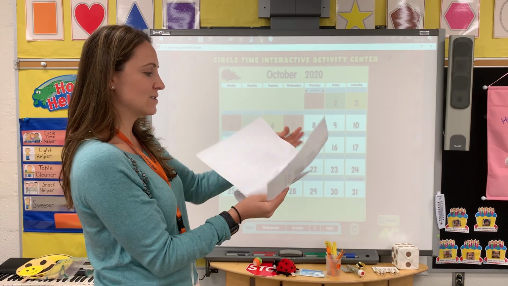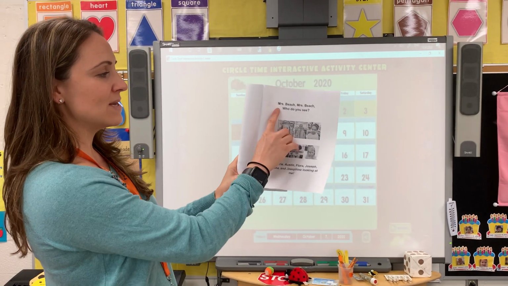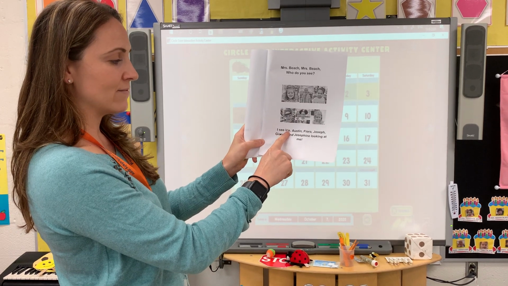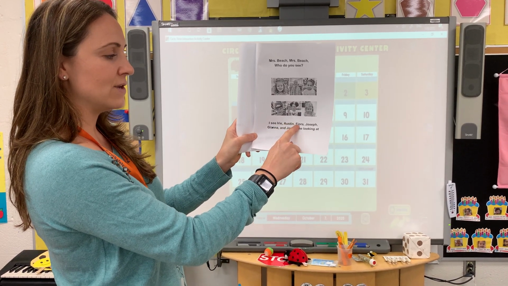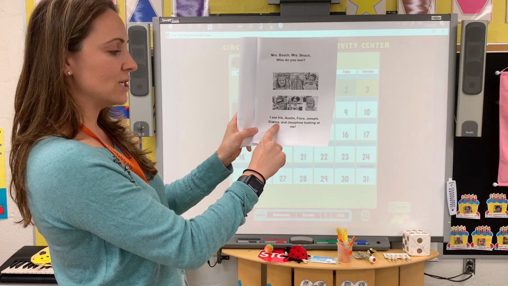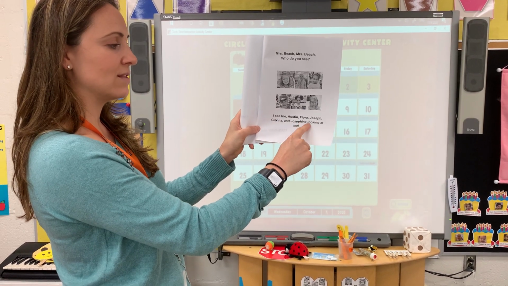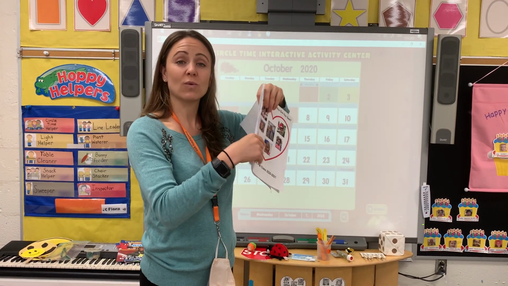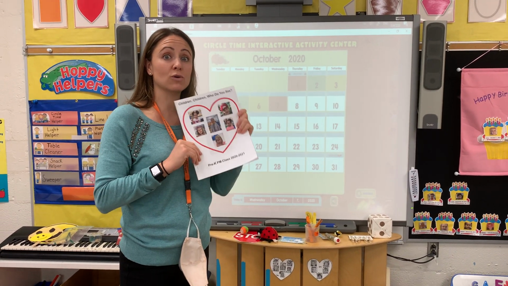And that's the end of our story. Oh, wait, one more page here. Mrs. Beach, who do you see? I see Irie, Austin, Fiora, Joseph, Gianna, and Josephine looking at me. And so you can practice that at home. You can write the words in at home, and we're going to be using this for our Google Meet today.